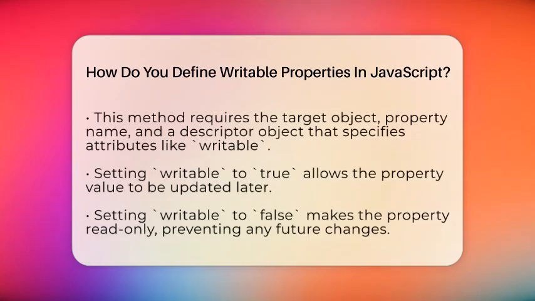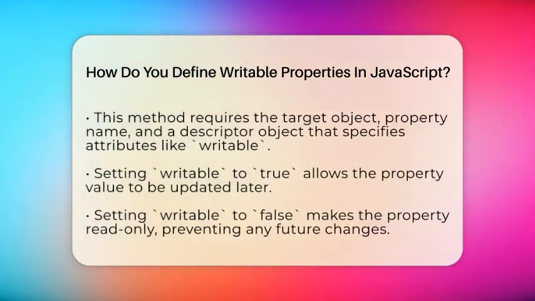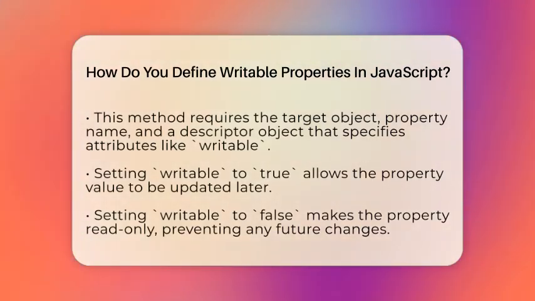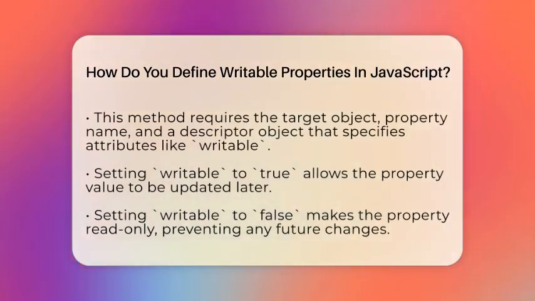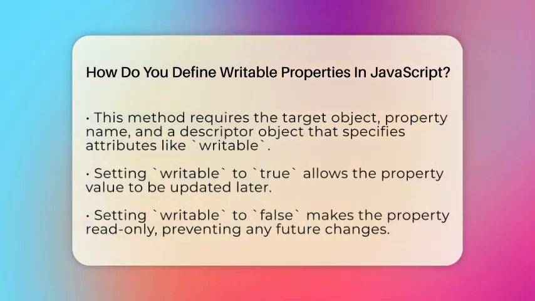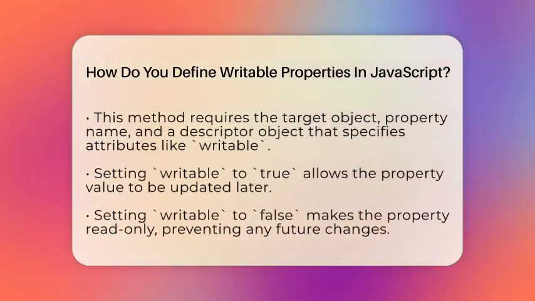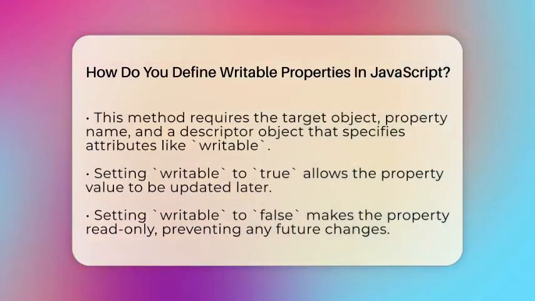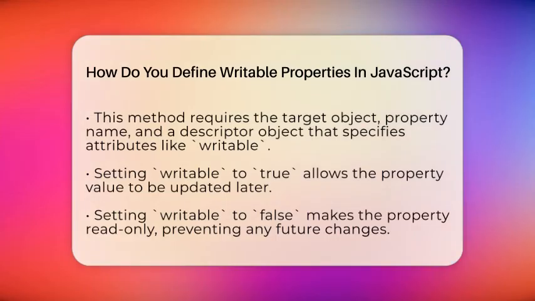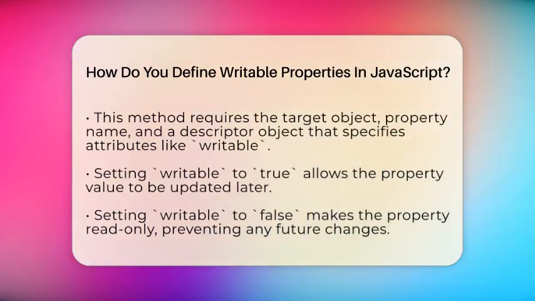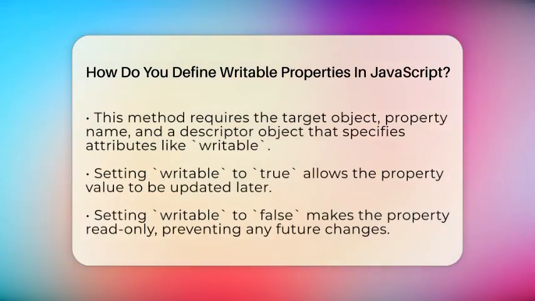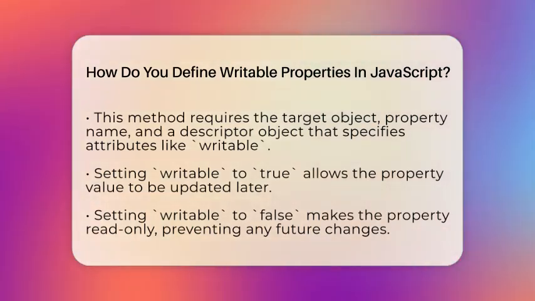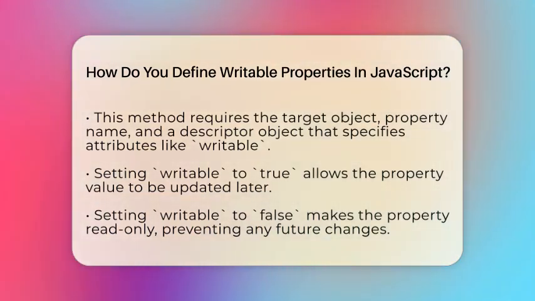You can define whether a property is writable or not using a special method called Object.defineProperty. This method takes three things: the object you want to add the property to, the name of the property, and a descriptor object that describes how the property behaves. Inside this descriptor, you set the writable attribute to true or false. For example, if you want to create a property that can be changed later, you set writable to true.